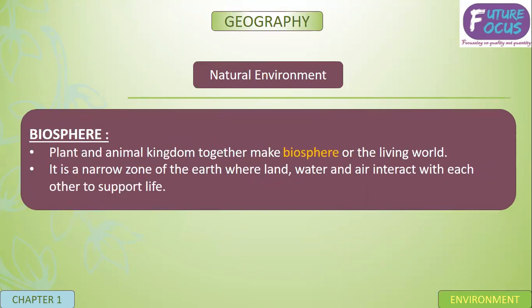The fourth domain is biosphere. All the plants and animal kingdoms, whatever living beings are there on this earth, that is biosphere. It is the narrow zone of earth where land, water, and air all interact to support life. That is called biosphere. So I hope you got these four domains very clearly in your mind.